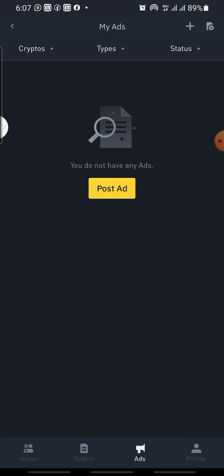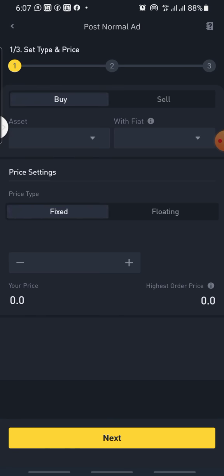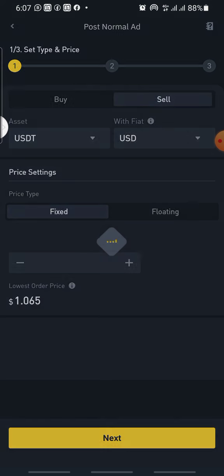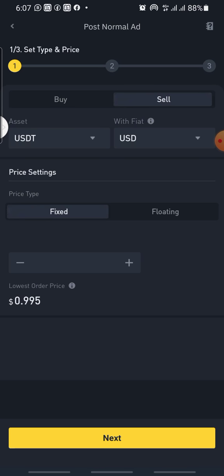Sorry, post ad. So you click on post ad. Don't forget you are buying, so you have to click on buy. If you are selling, you click on sell. But since you are buying, you have to leave it on buy. You are buying USDT, so leave it at USDT. It's fixed, so leave it on fixed.